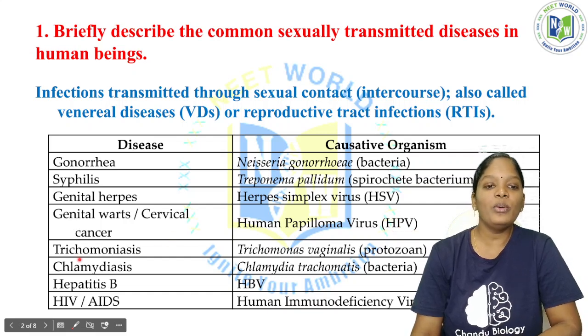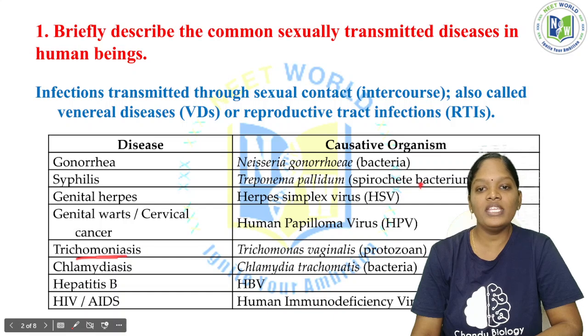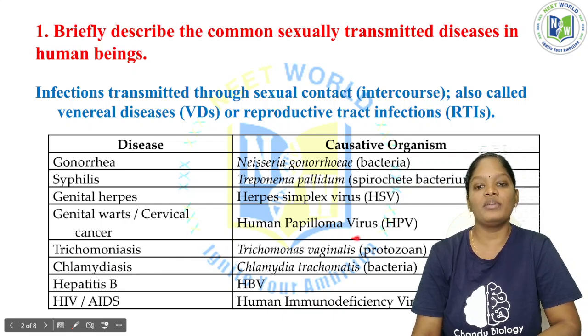So these two are sexually transmitted diseases caused by viruses. Another disease is trichomoniasis, which is caused by a protozoan called Trichomonas vaginalis.